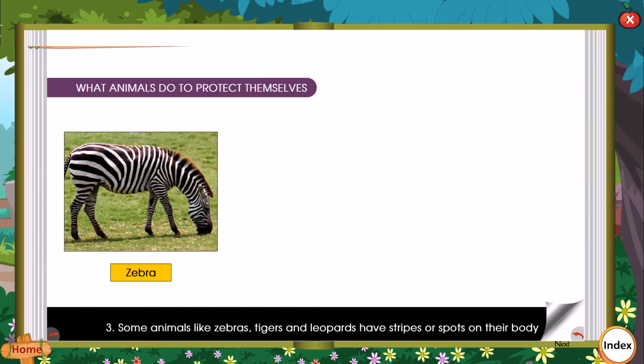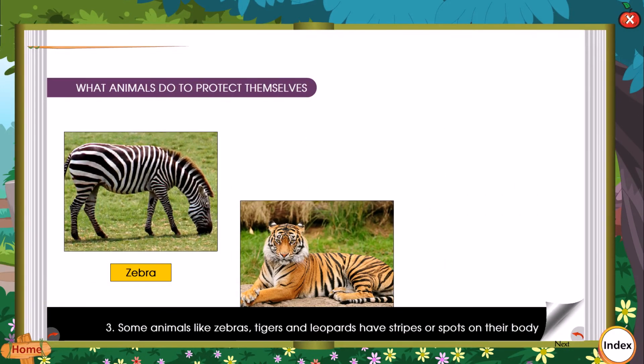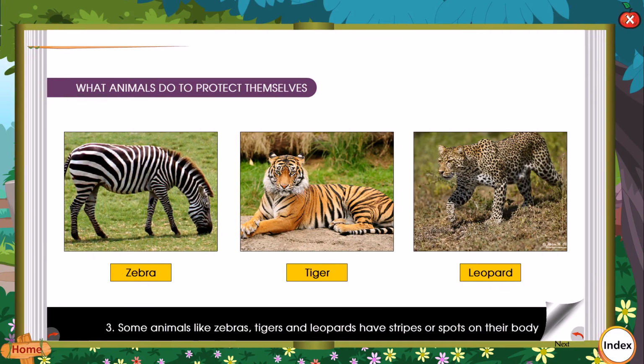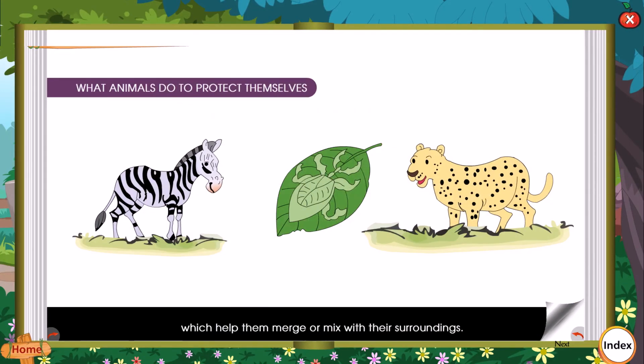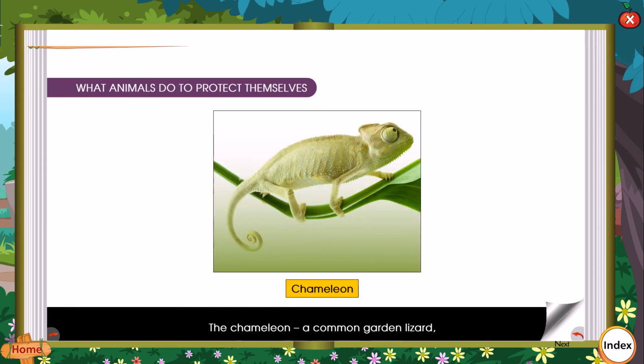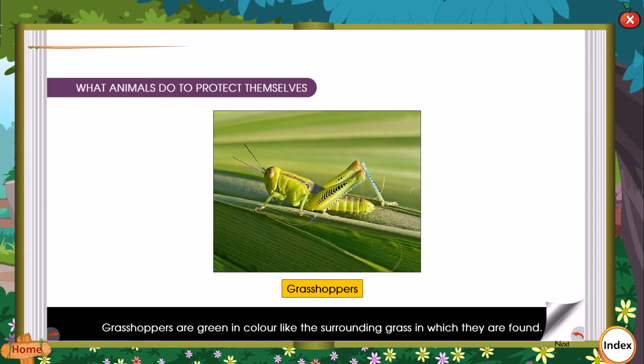3. Some animals like zebras, tigers, and leopards have stripes or spots on their body which help them to merge or mix with their surroundings. The chameleon, a common garden lizard, changes its colors according to the tree or bush on which it sits. Grasshoppers are green in color like the surrounding grass in which they are found. Stick insects look like the sticks of the trees. This is called camouflage feature of animals.